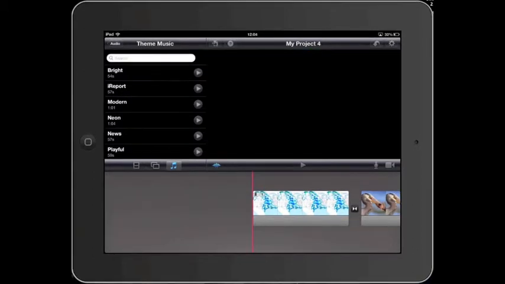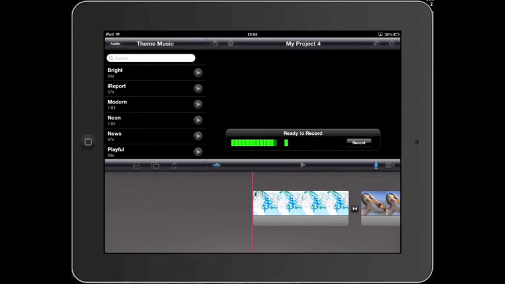You might want to record voiceover directly into your project, and you do that by hitting the little microphone button, and you're ready to record. You should see the green level going up and down. Get your playhead to where you want the voiceover to go and hit record. It'll give you a little countdown so you don't have to start speaking immediately.